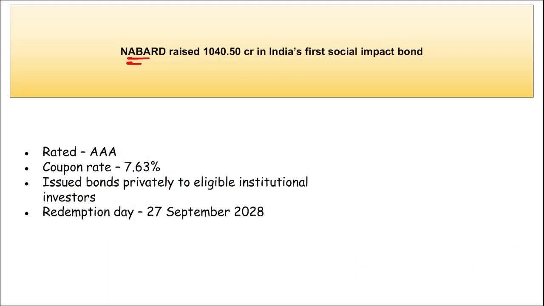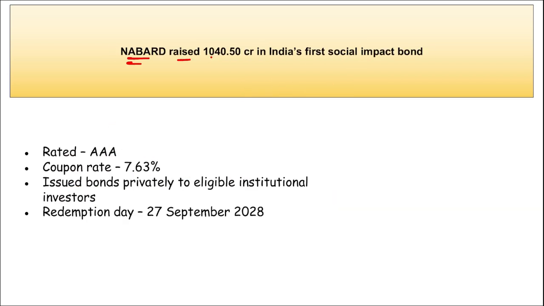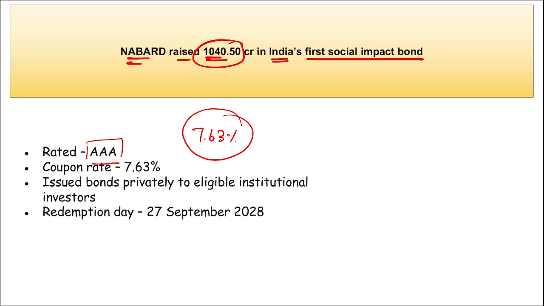Next is NABARD. NABARD has raised 1040.5 crore rupees in India's first social impact bond. I repeat, the National Bank for Agriculture and Rural Development has raised 1040.5 crore rupees by issuing India's first AAA rated Indian rupee denominated social bonds at a coupon rate of 7.63%. Important.